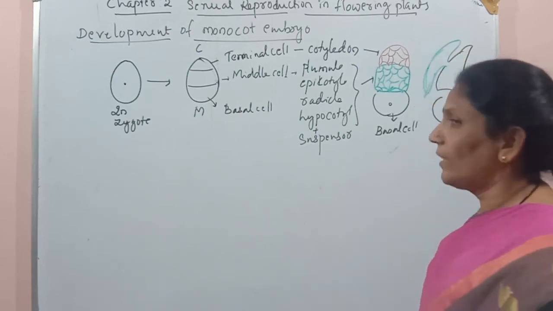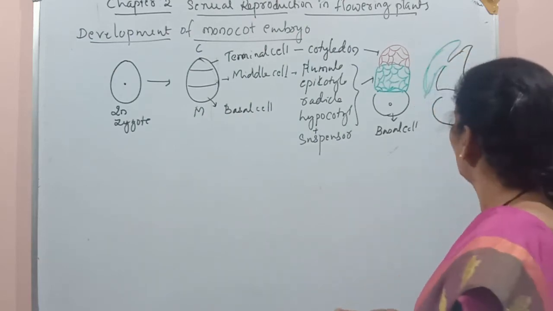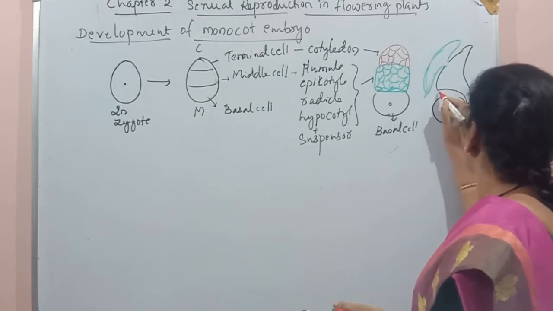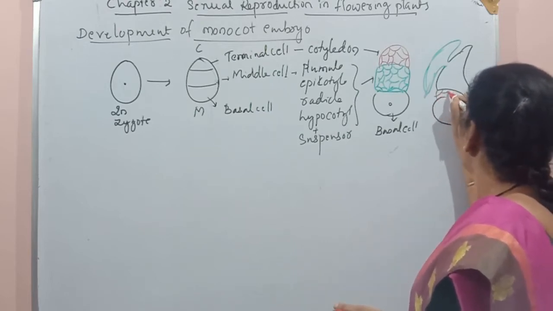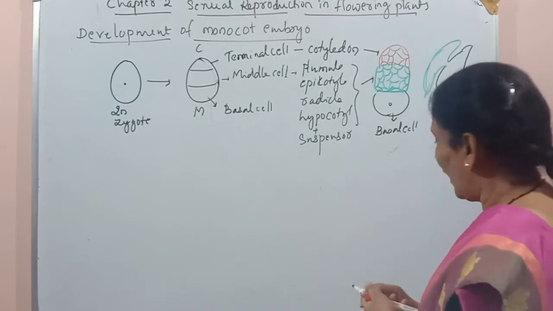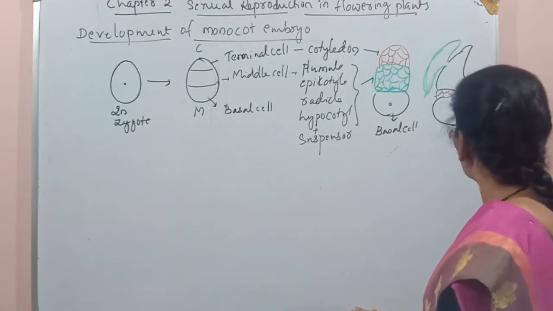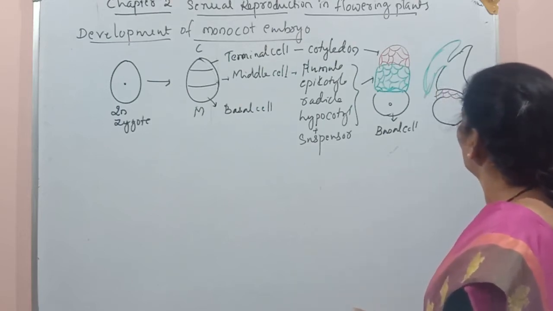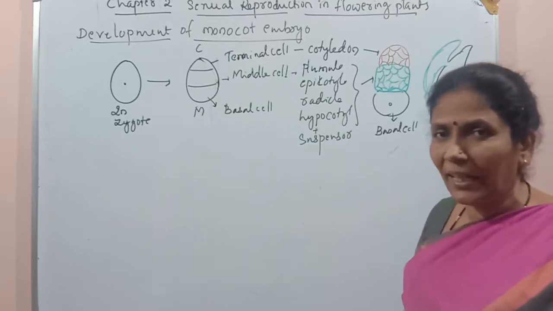Means cotyledon is lateral. In between these, some cells are forming. These cells are called the suspensor cells, and the tip region is called the radicle.